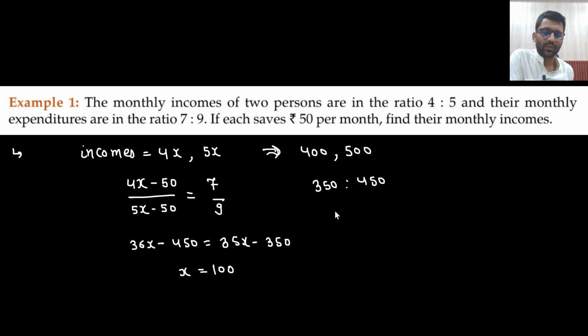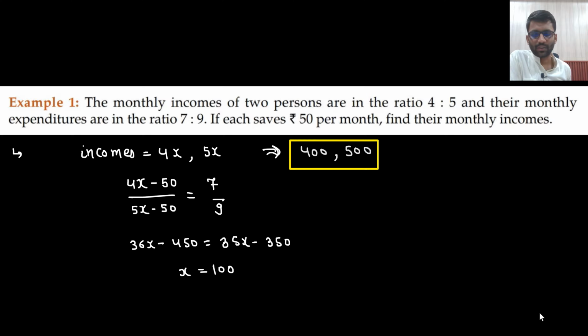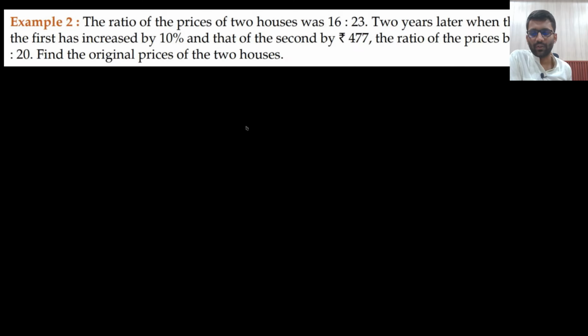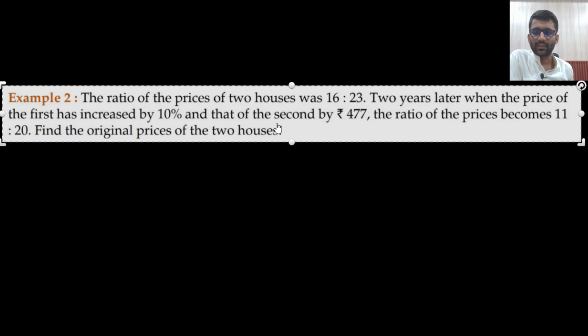So what is the ratio? 7:9 only, right? So this is how you can check as well. So this was the earning, and this is the answer. Easy question, very easy question. Good questions will come, no doubt. Don't worry, these are easy only.